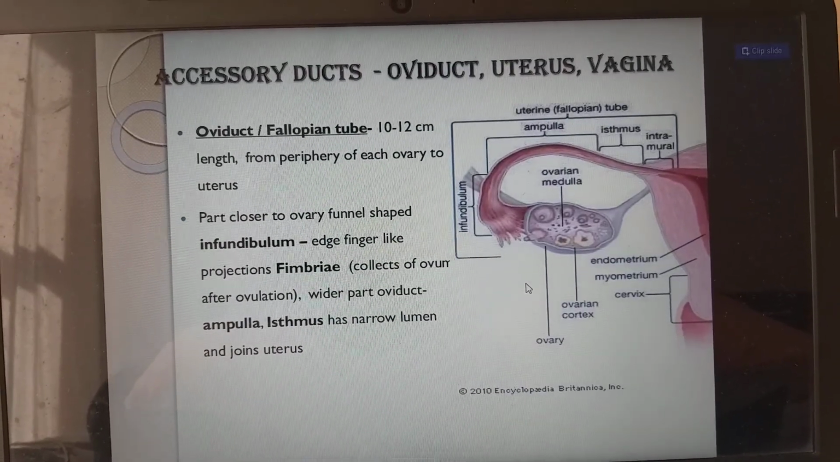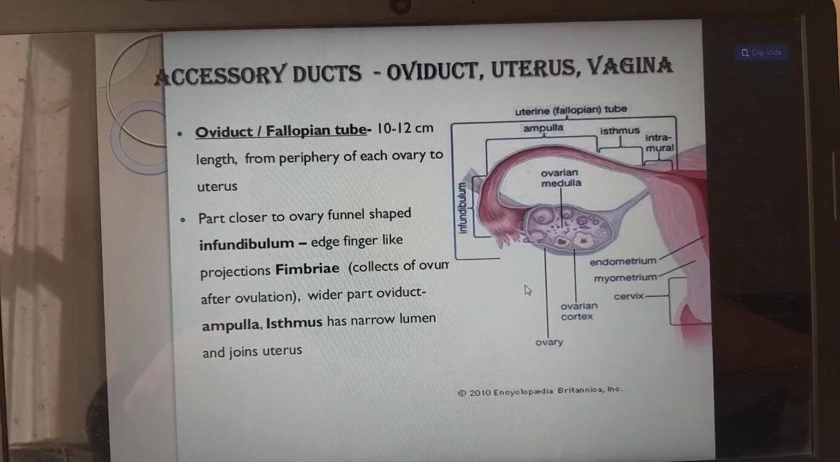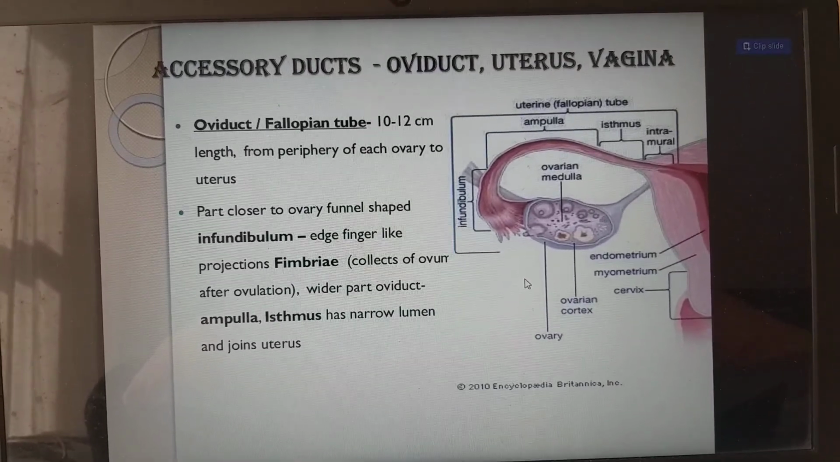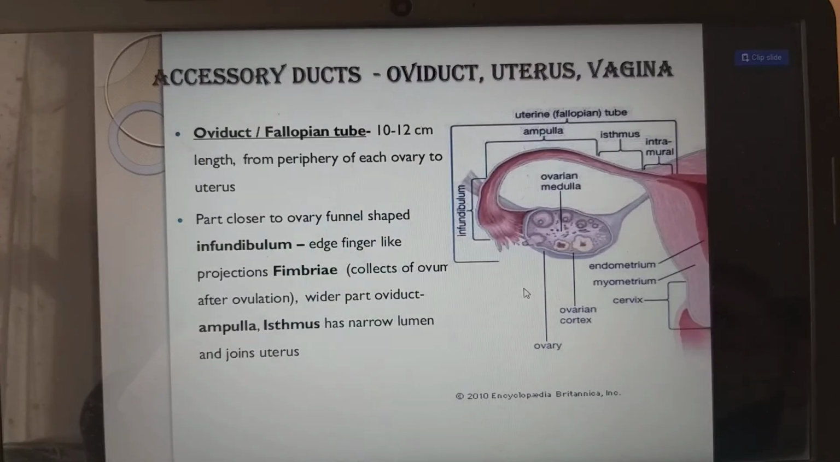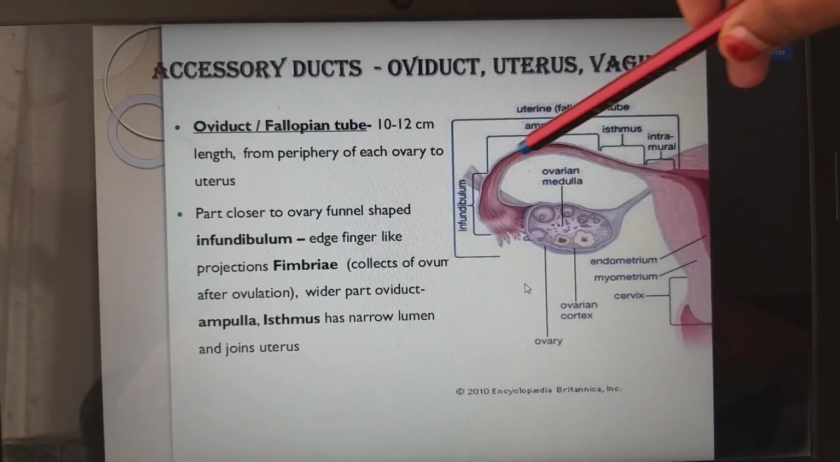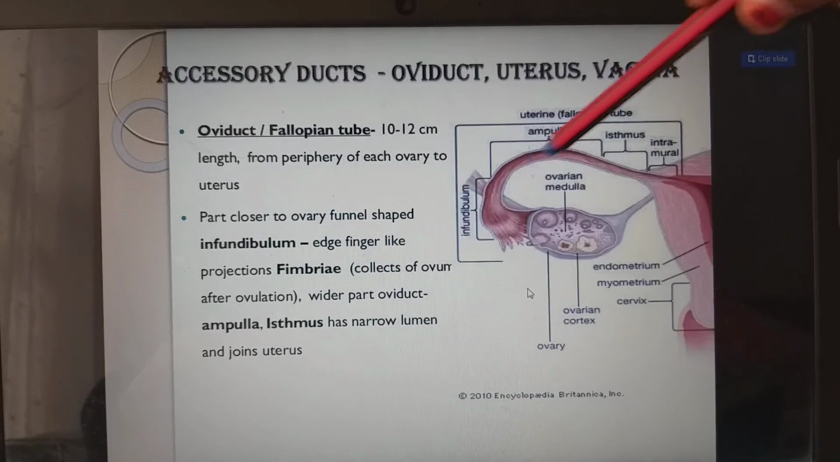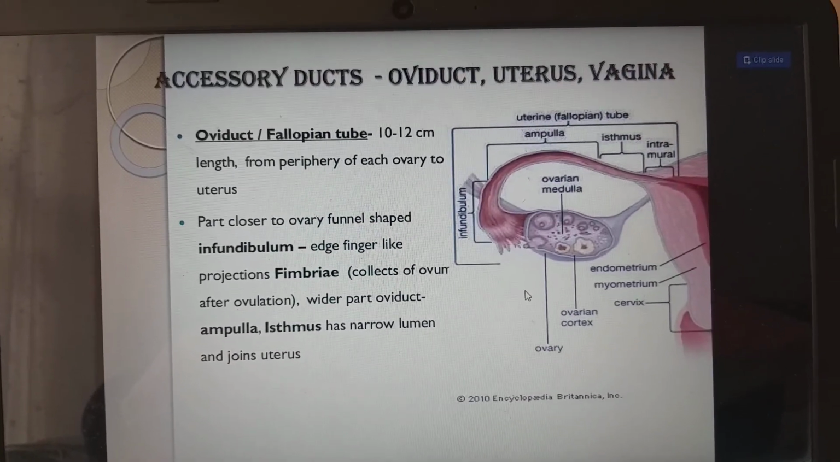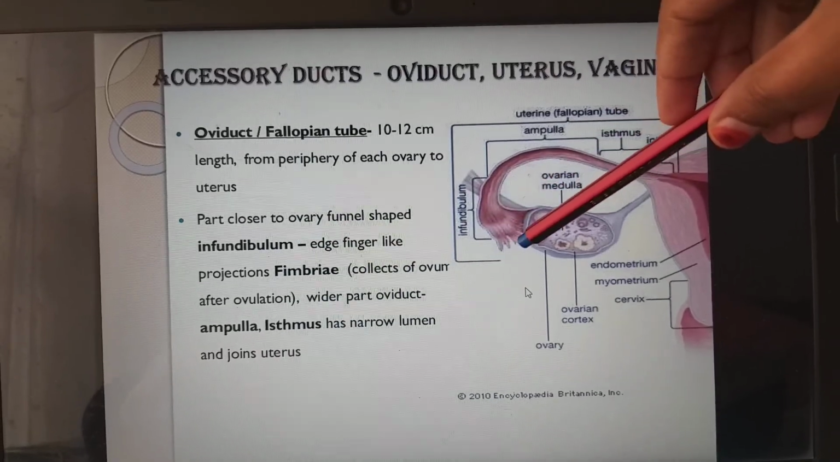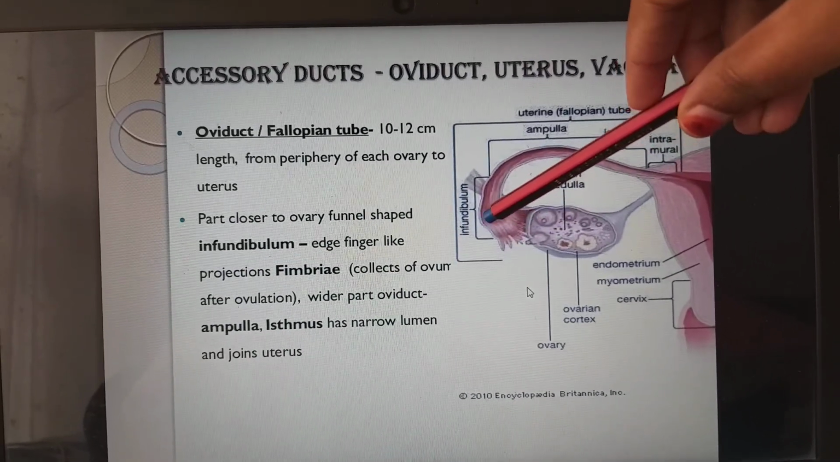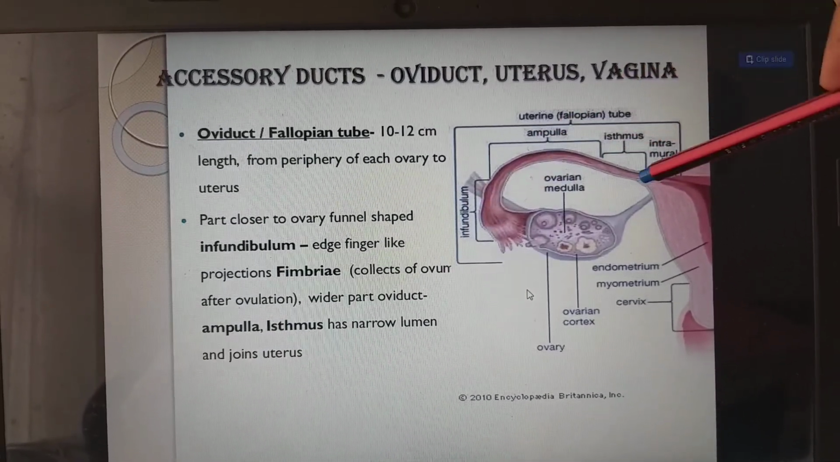Accessory ducts are oviducts, uterus, vagina. Coming to the oviducts, the fallopian tube is around 10 to 12 centimeters in length from the ovary towards the uterus. The part closer to the ovary is funnel shaped, which we call the infundibulum. These finger-shaped projections we call fimbriae, and this is infundibulum, ampulla, isthmus.